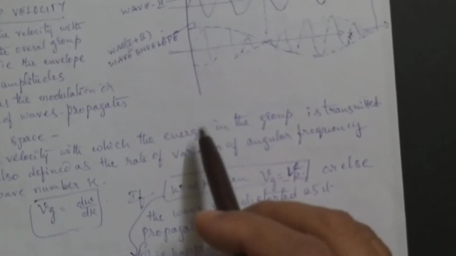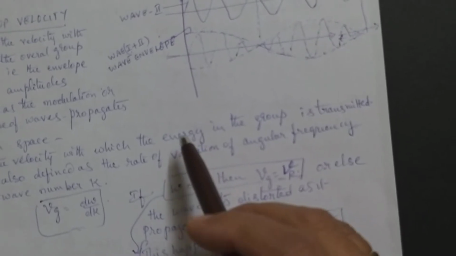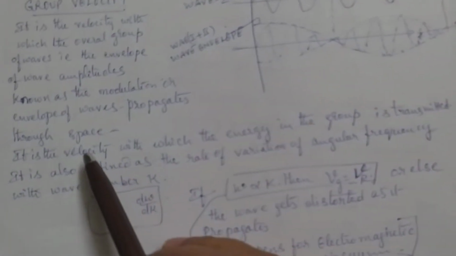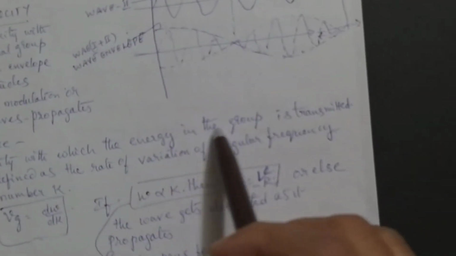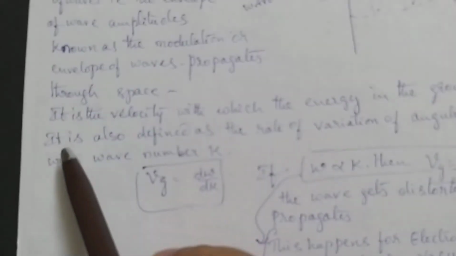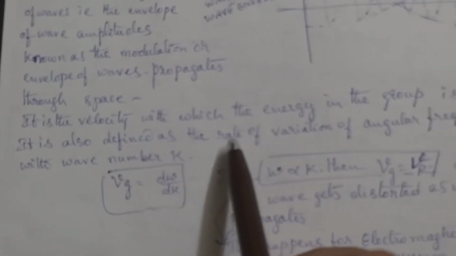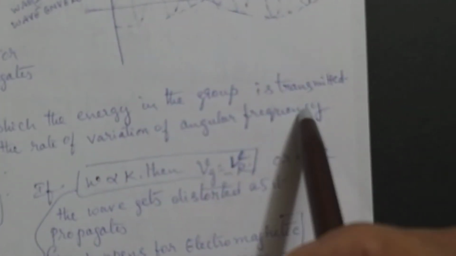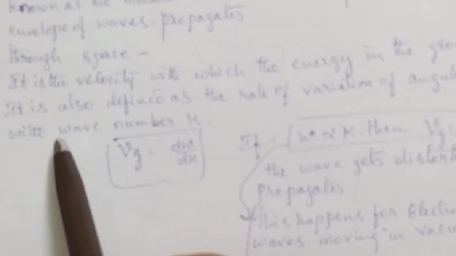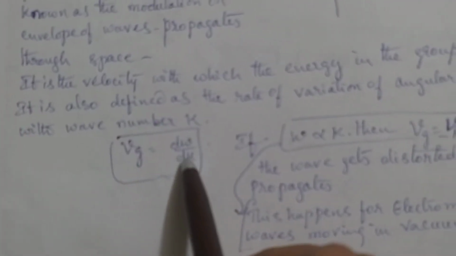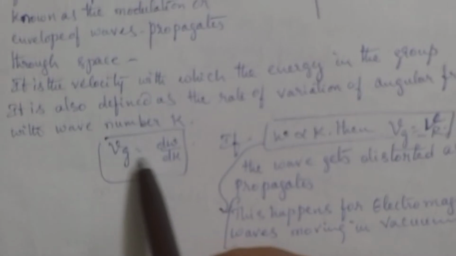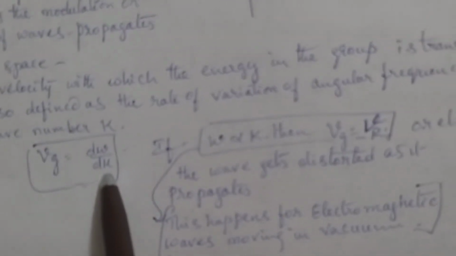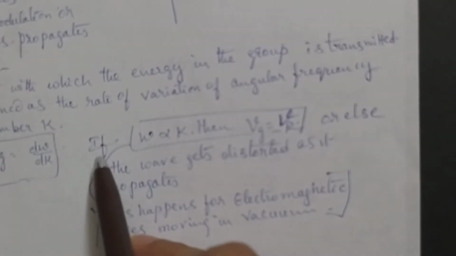And we can't see a wave like that unless it is a mechanical wave, of course. It is also defined as the rate of variation of angular frequency with respect to wave number. Vg is equal to d omega by dk. How it comes, I'll tell you later on in the next question.